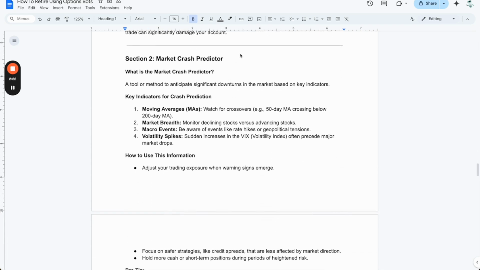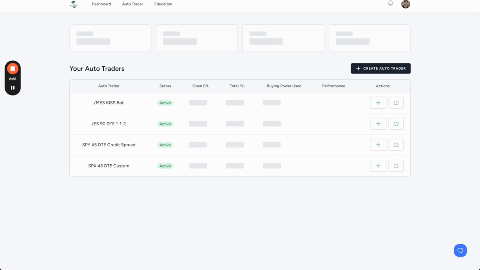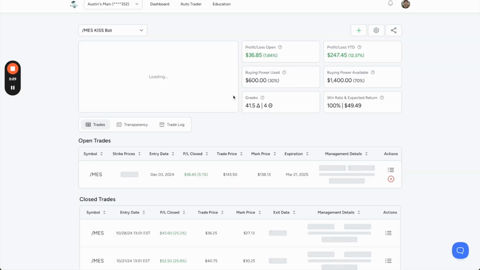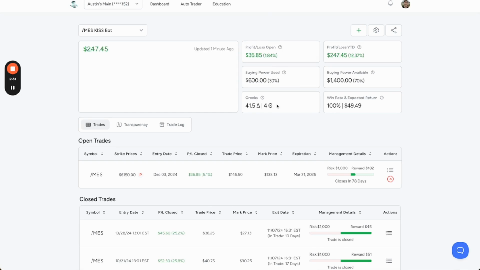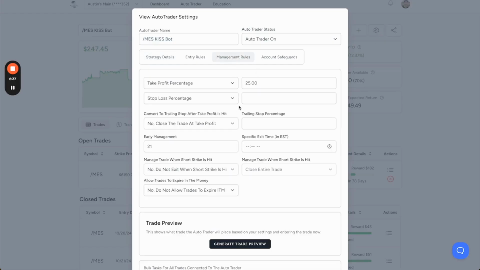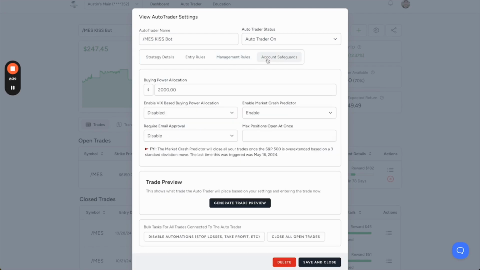Next, we have a market crash predictor built in. Now, this is as easy as enabling a single button. And guess what? It's enabled on all of mine because it's amazing, okay? So if you go here, settings, if you go here to management rules, and you see this management that's under safeguards, you can see here, enable market crash predictor. You can see it's enabled for me because I love it. This helps me avoid 90% of market crashes.